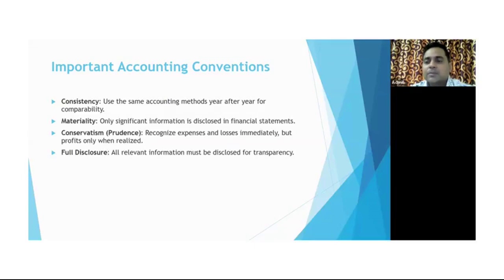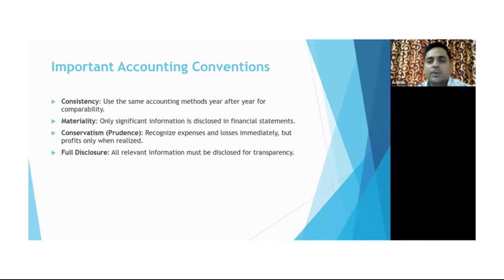See, suppose a company in the US follows a financial year starting from January till December. Here in India, the financial year starts from 1st of April. So if a business started its financial year from 1st of April this year, that cannot change, or that will not be an accepted principle or convention. Next year they cannot change it to January. No,